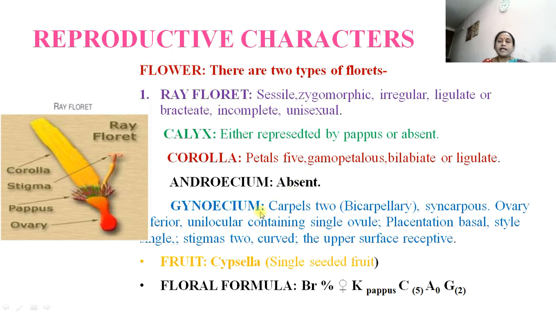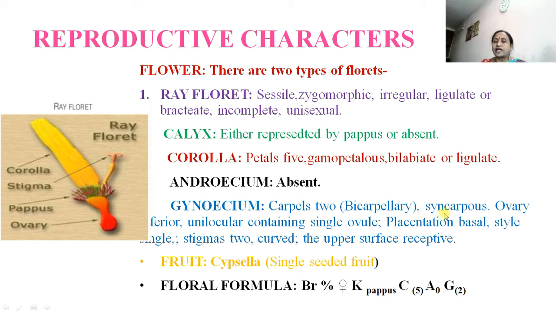That's why of these four whorls, only three whorls are present. Calyx, they are either represented by pappus or absent. Then corolla, petals 5, gamopetalous, then bilabiate and ligulate. Androecium is absent, the stamens are absent here. Gynoecium, carpels are bicarpellary, two carpels are there, so bicarpellary.